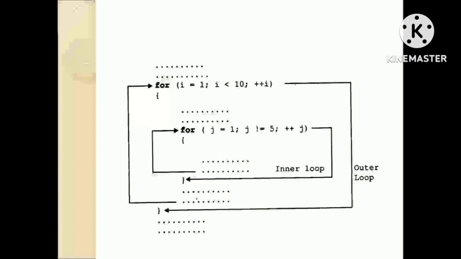After the execution of the inner loop, the control moves back to the update of the outer loop, that is i++. After incrementing the value of the loop counter, the condition is checked again, that is i less than 10. If the condition is true, then the inner loop will be executed again. This process will continue until the condition of the outer loop is false.